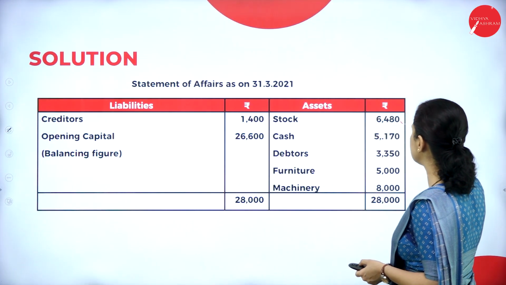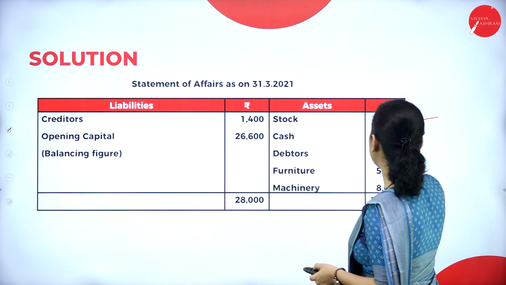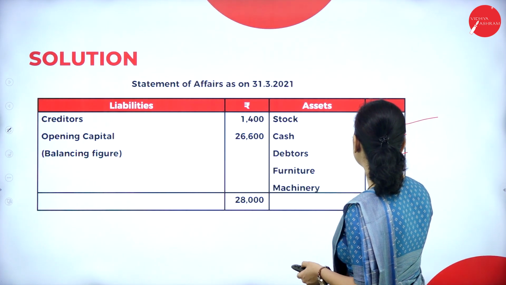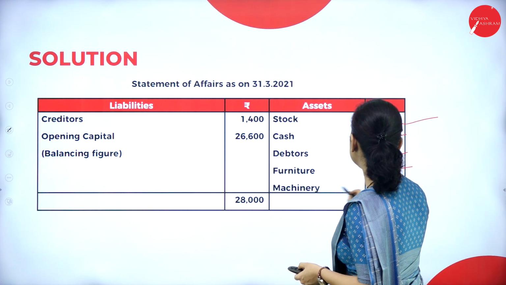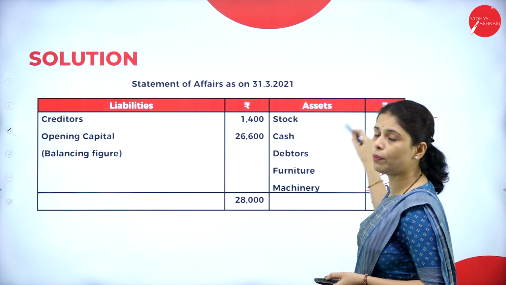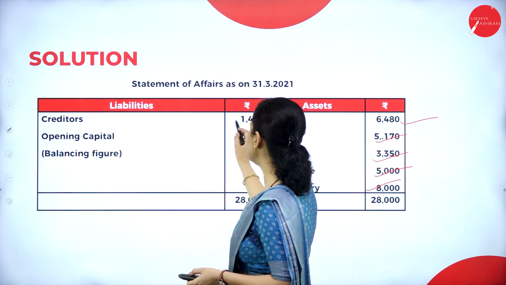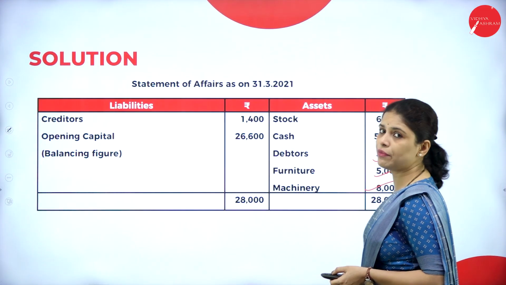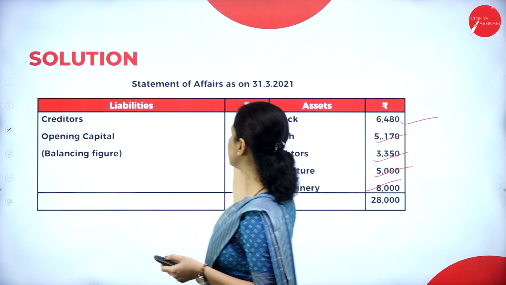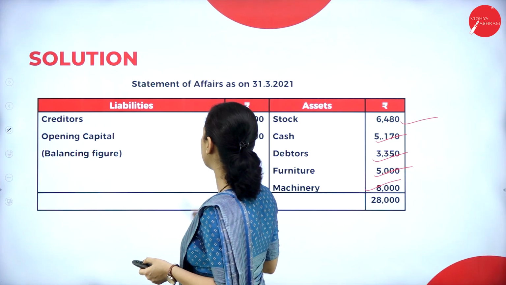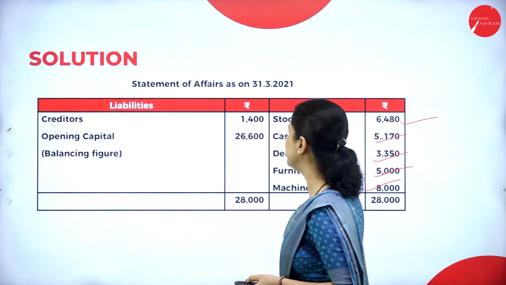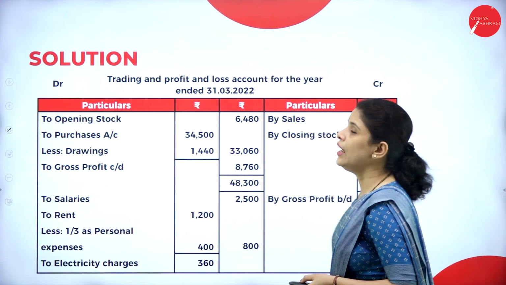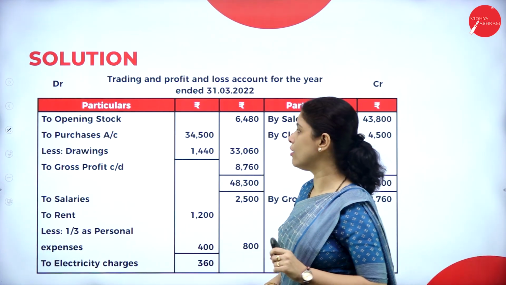Stock is 6,480, cash is 5,170, debtors 3,350, furniture 5,000, machinery 8,000. These are all the opening balances. Now creditors 1,400. When we total this, we will get 28,000. When we deduct the creditors, 1,400, we will get the opening capital. So how much is the opening capital? 26,600.